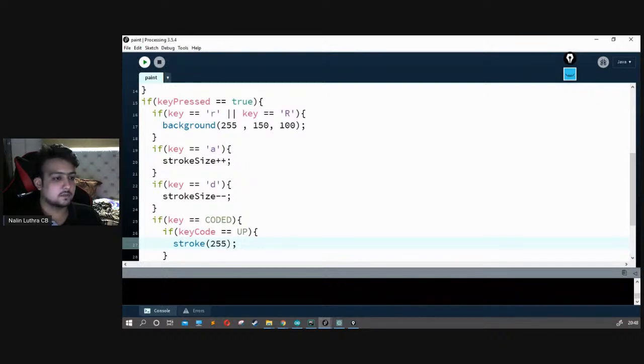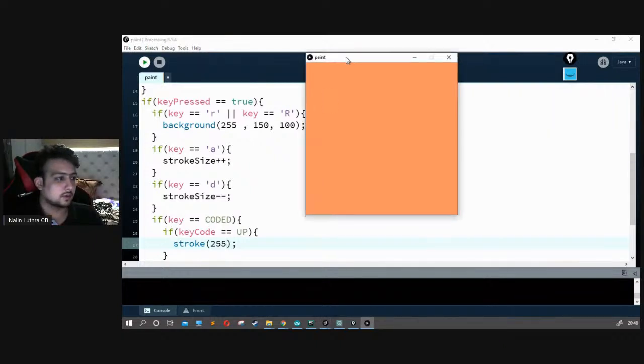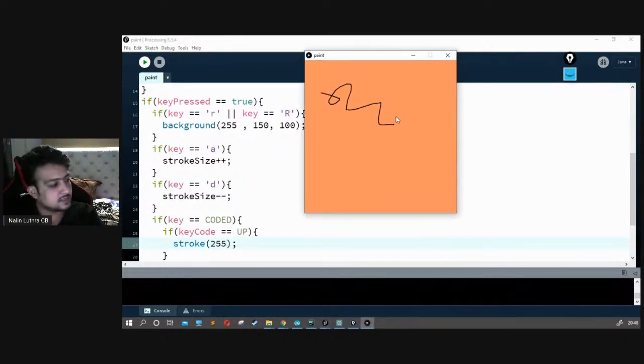Let's play it. Run. Okay, so we draw something like this. I press the up button, and it changes to white because of what we just did.